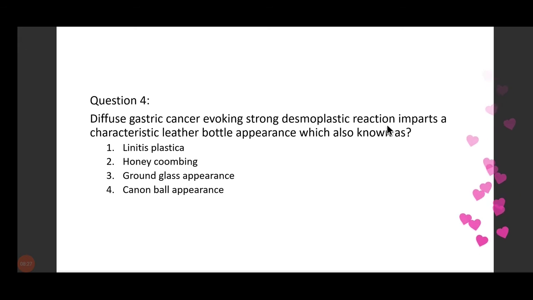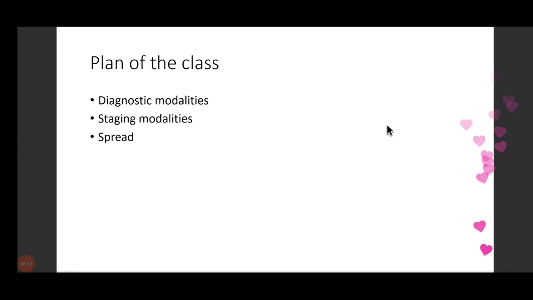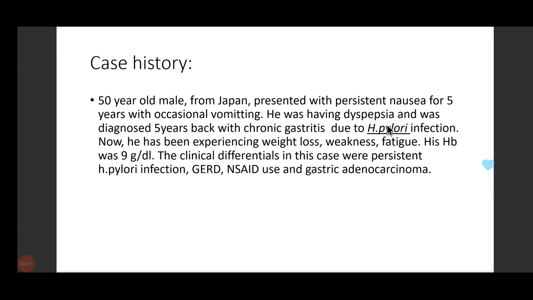Okay, let's proceed. Now what I'll be discussing is diagnostic modalities, staging modalities, and spread of gastric adenocarcinoma. Let's talk about a case history. Think that a patient has come in your OPD. How will you proceed with the patient?